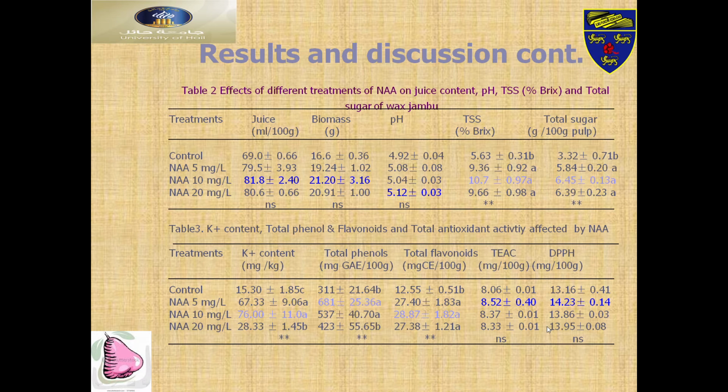You have seen here the highest antioxidant DPPH, in this, called the Na, 10 milligram per liter. So this is the very good potassium content we got also here.